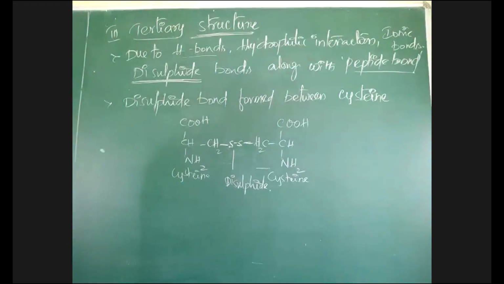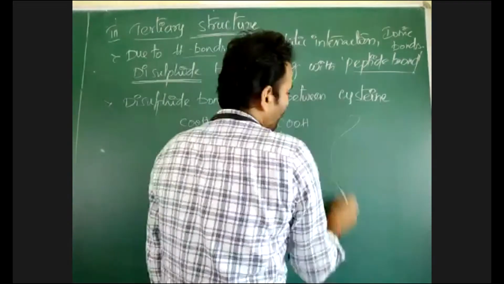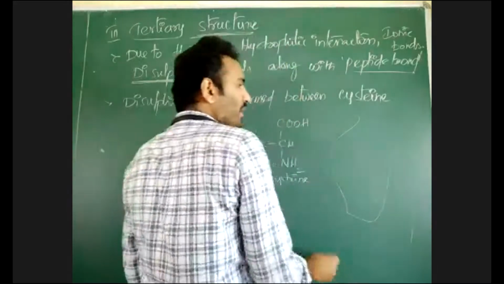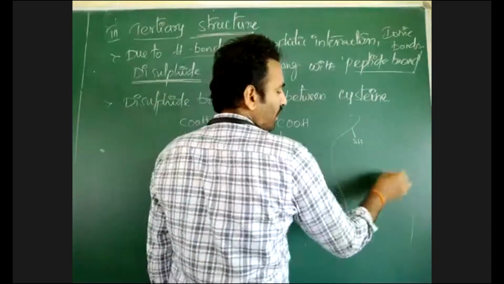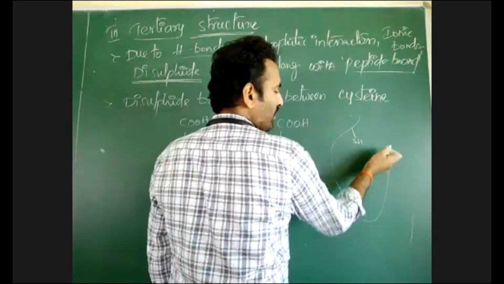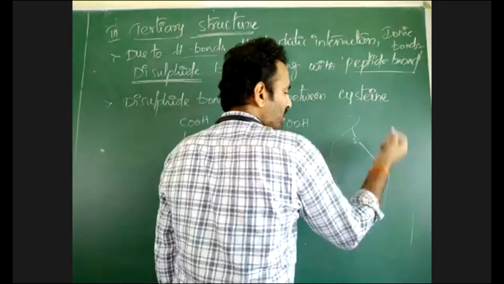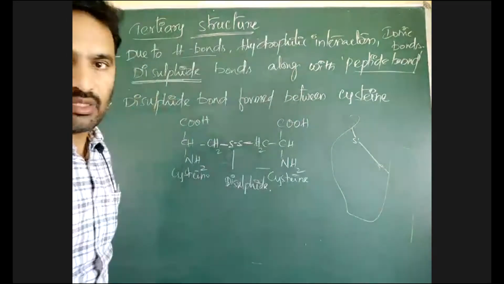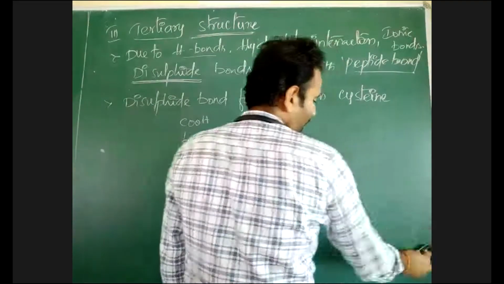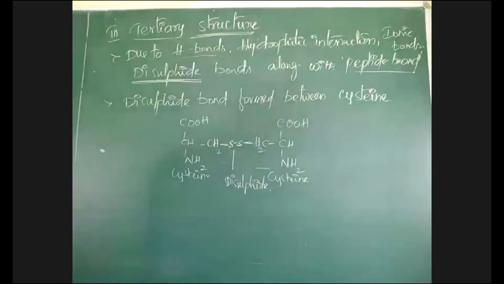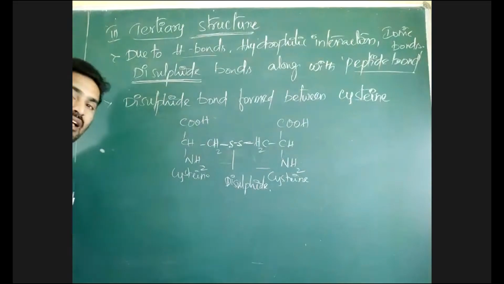How are disulfide bonds present here? Suppose we take a long chain of protein. Somewhere there will be the sulfur-containing amino acid cysteine, and somewhere else another one. Between them, a disulfide bond forms. Due to the formation of disulfide bonds, proteins undergo folding along with twisting.